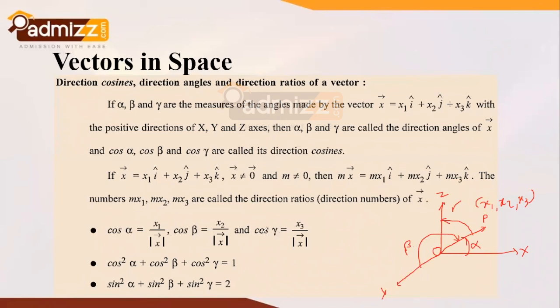It is the angle traced between the OP vector and the corresponding axis. On resolution of these vectors there is a proof, but the proof is not part of our study at present. The fundamental you need to know for direction cosines is cos square alpha plus cos square beta plus cos square gamma is equal to 1.